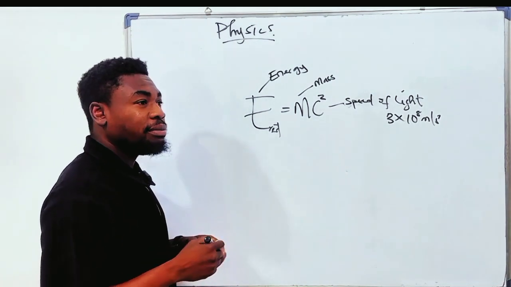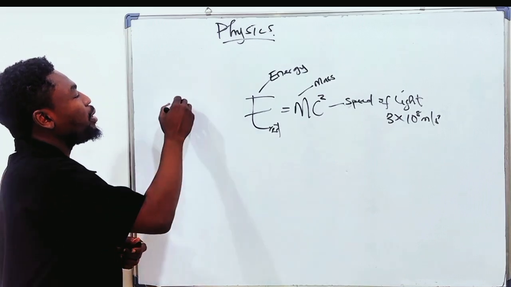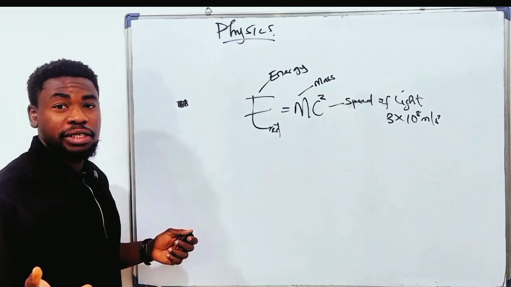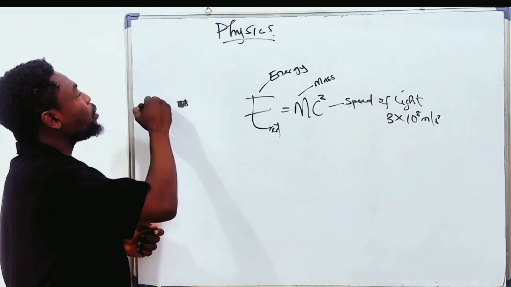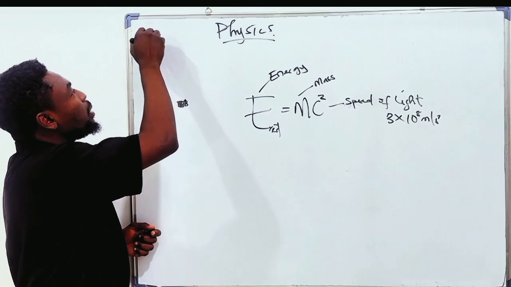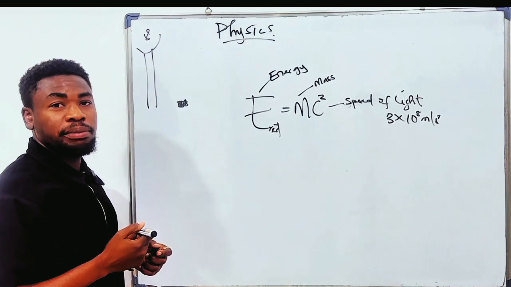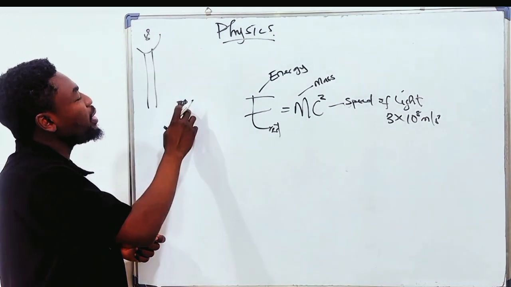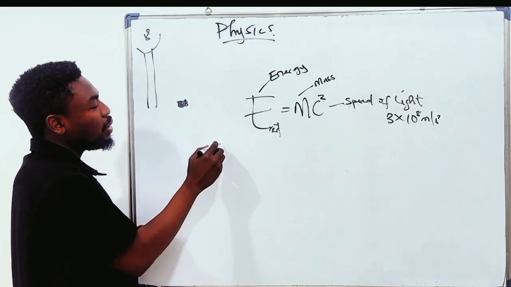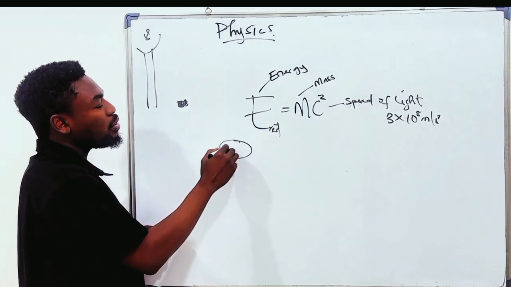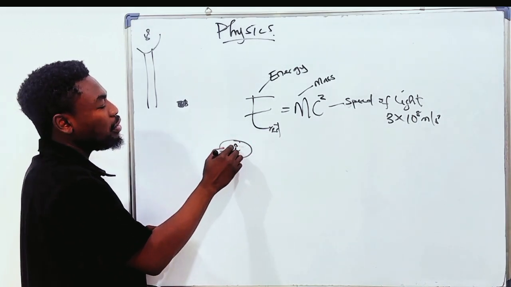happening is, for example, we have an event happening here. Something is happening, let's say a birthday party is happening, and we have an observer on a tower here, say a security personnel observing this event. And then we have another observer here who is moving in a vehicle, observing the event too.